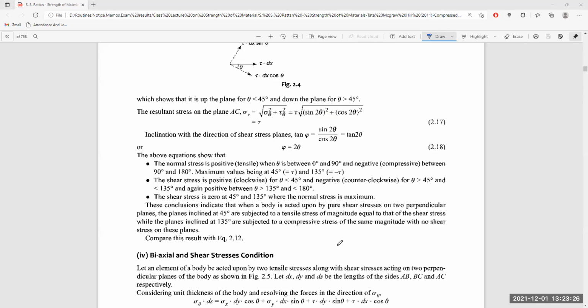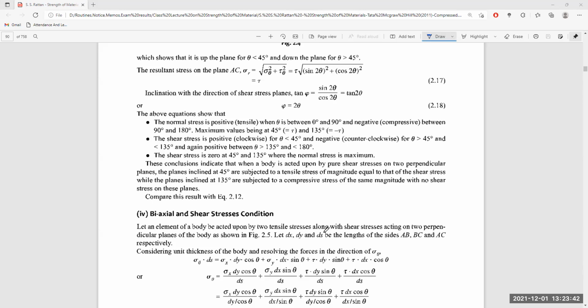Again, we discussed when the bar is subjected to only normal forces but in two mutually perpendicular directions, then what will be the shear force and normal force on the oblique plane?